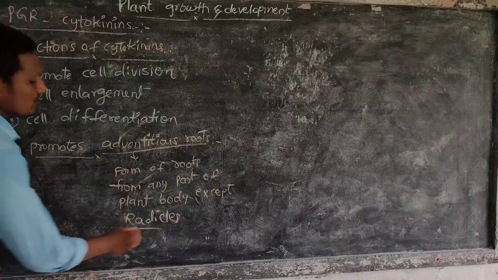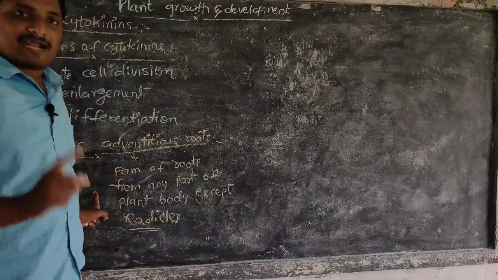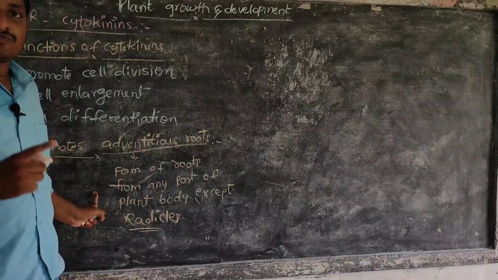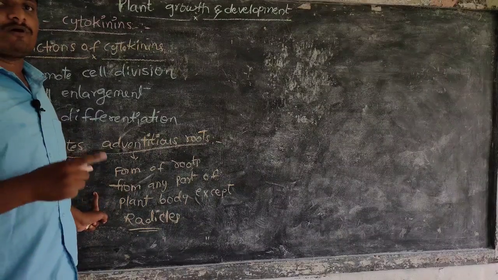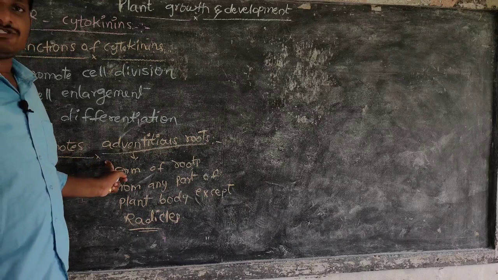Actually, roots are formed from the radicle, but adventitious roots are formed from any part of the plant body except the radicle. So this is called adventitious roots.